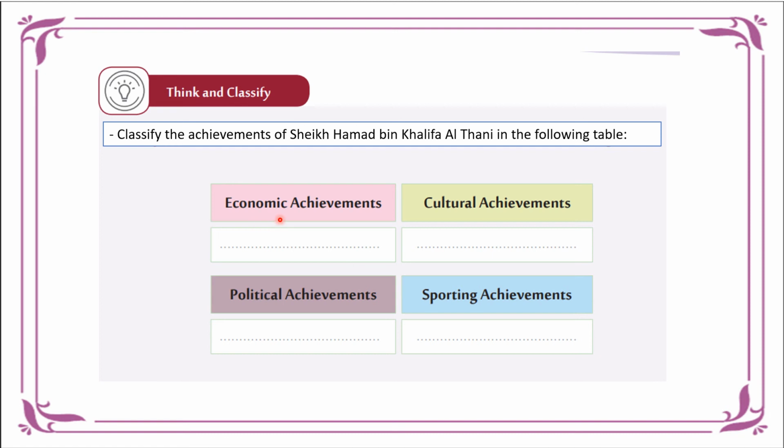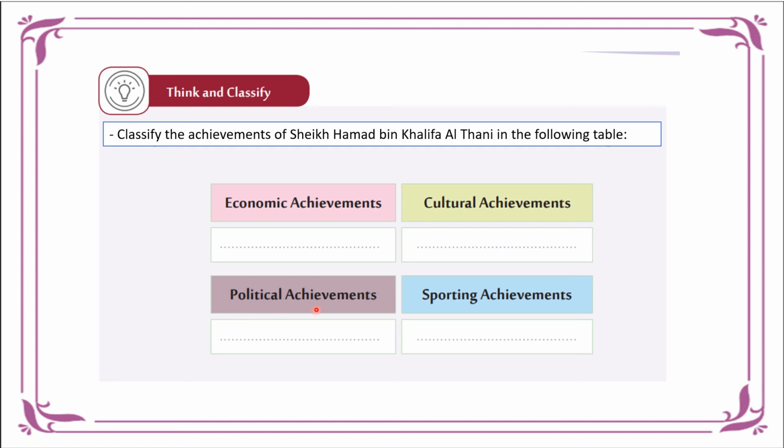As part of economic achievement, of course, we know the first achievement, Qatar being one of the largest exporters of liquefied gas in the whole world, could be classified under economic. Please type that down in here. Next would be cultural achievement, and that would be the strengthening of the role of the Ministry of Culture and Sports.